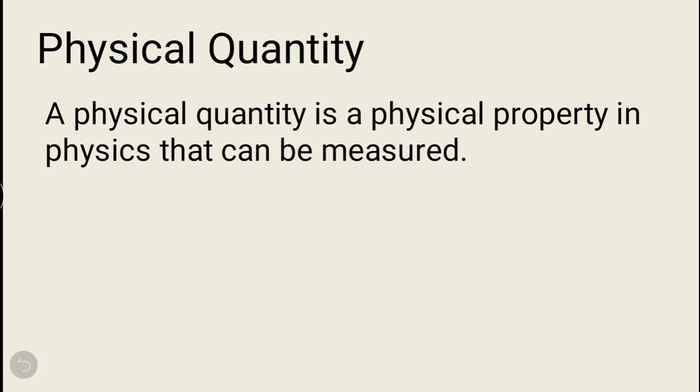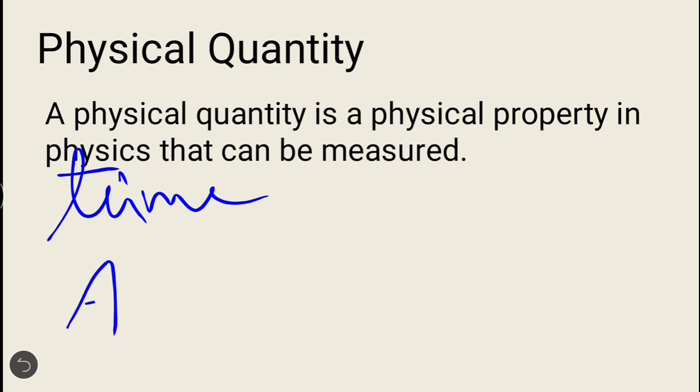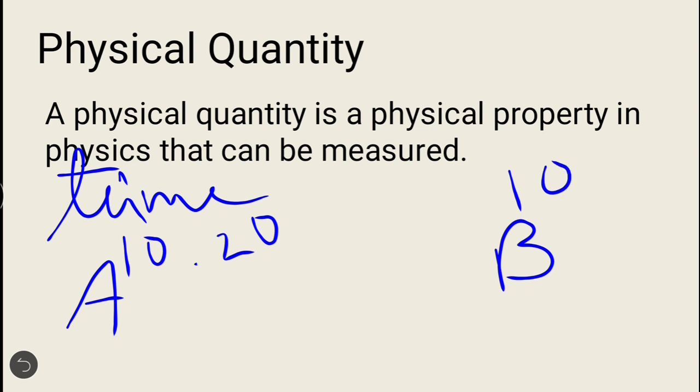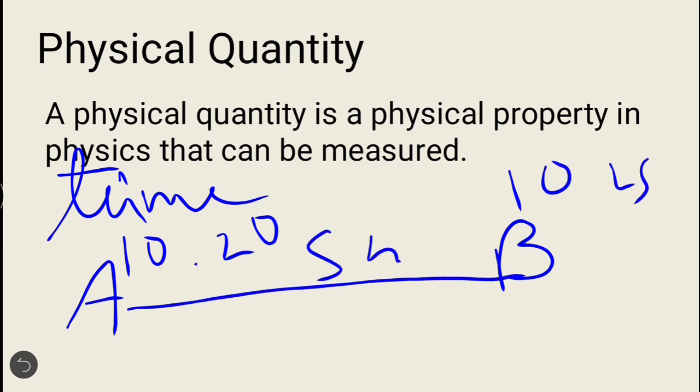Take another example, time. Time is also a physical quantity. Why? Suppose there are two events, A and B. Event A happens at 10:20 am and event B happens at 10:25 am. So you can calculate the time interval between the two, that is 5 minutes. It means time can also be measured between the two events. That's why time is also a physical quantity.